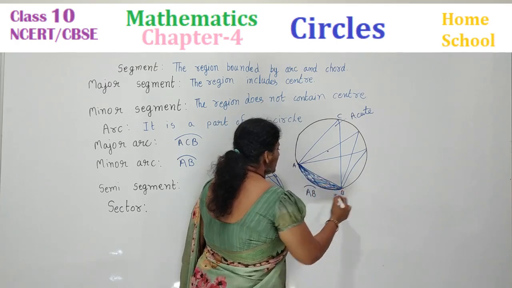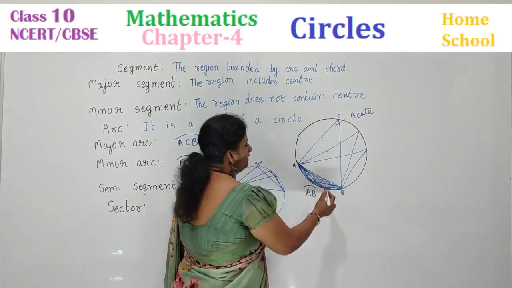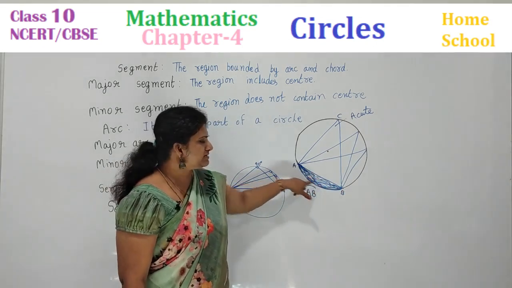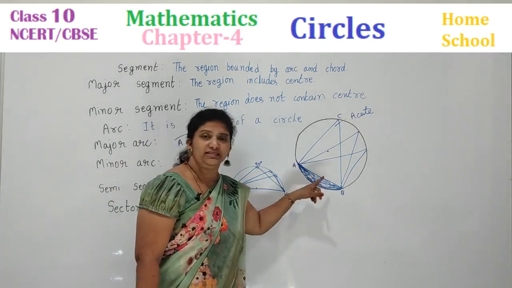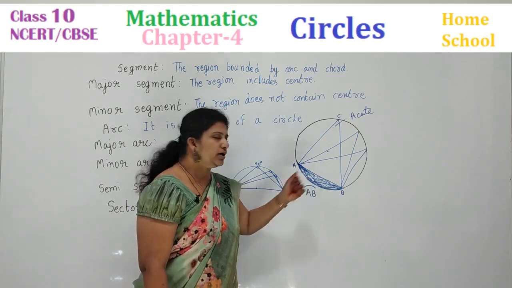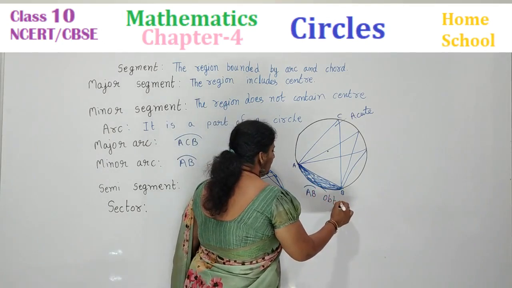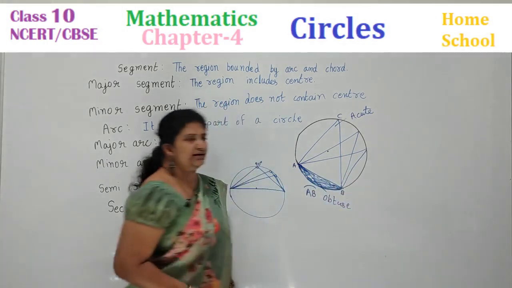You can see the angle. See here? This angle. What is this angle here? All the angles formed in this segment are equal. But what type of angle will they be? They will be obtuse angles.